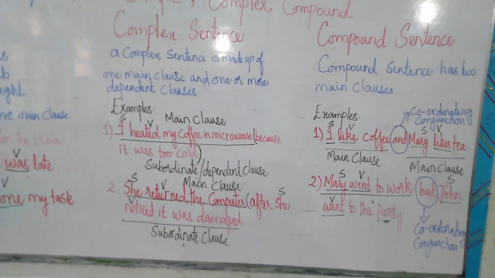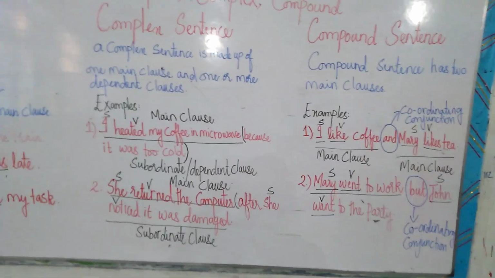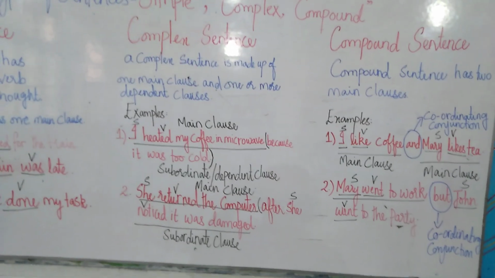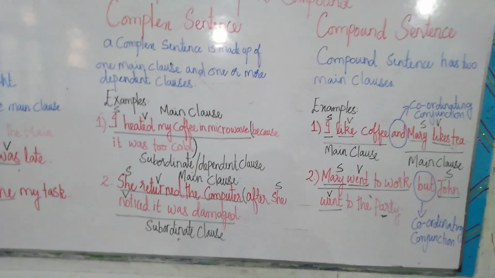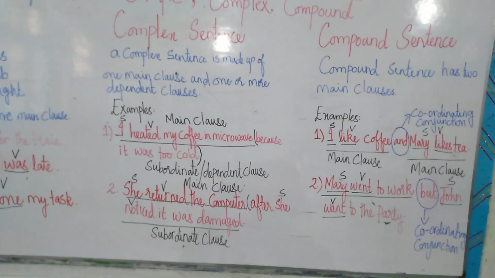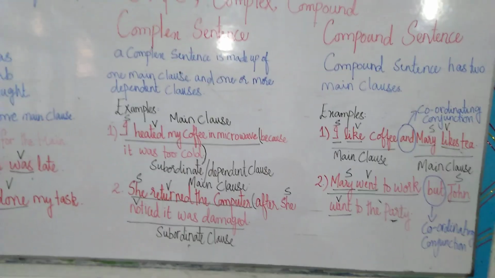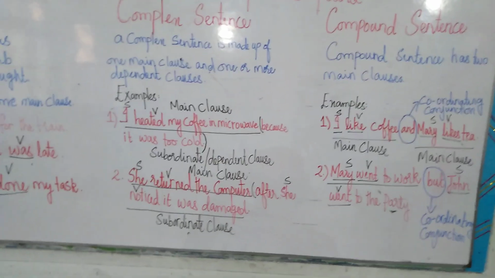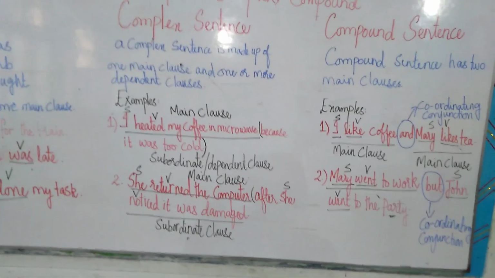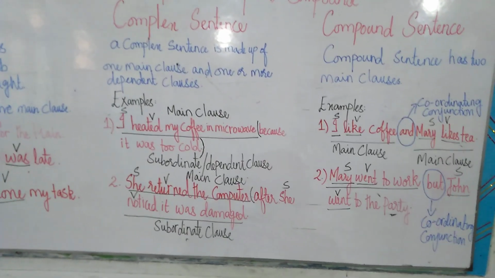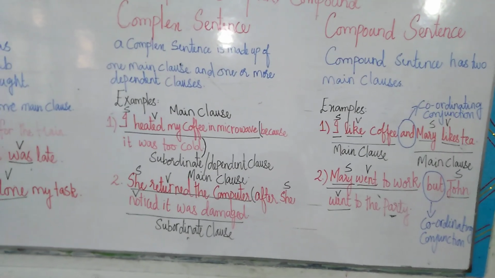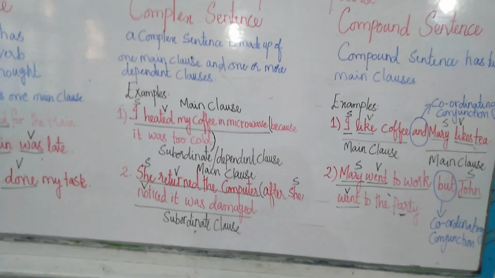After she noticed it was damaged, this one is not giving us a complete thought. Why? Because if we remove the first part of the sentence and just read it from here, after she noticed it was damaged, then it seems an incomplete sentence. After she noticed it was damaged, it has a subject and a verb, but it's not giving us a complete thought. So that's why we call it the subordinate clause.